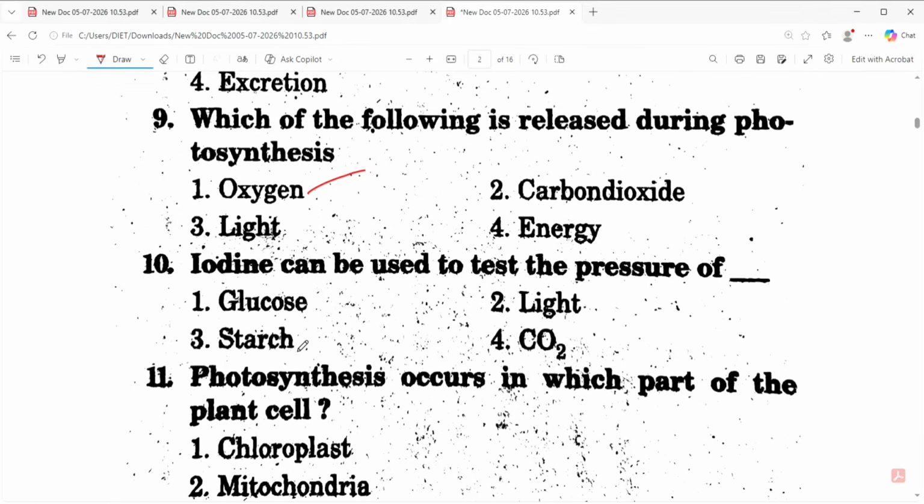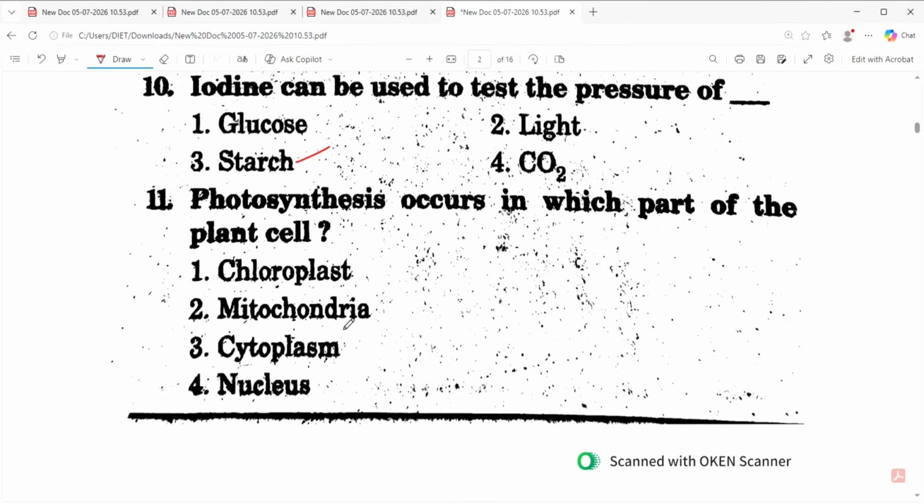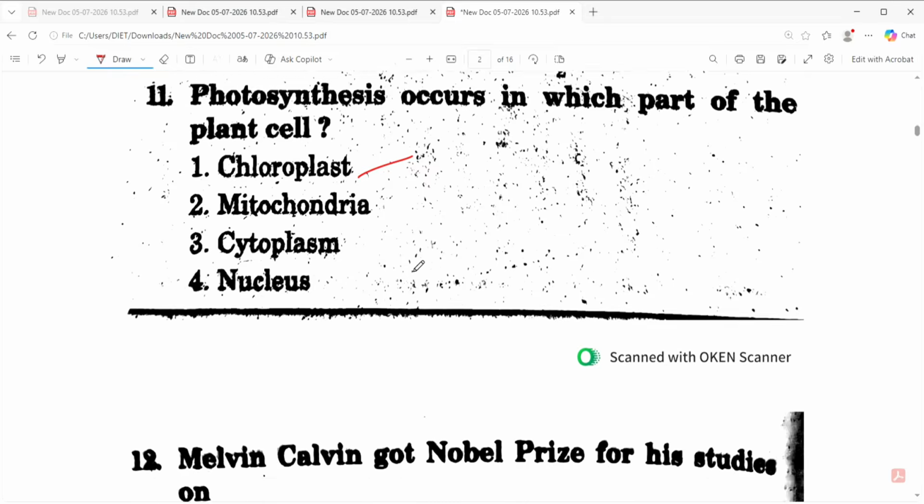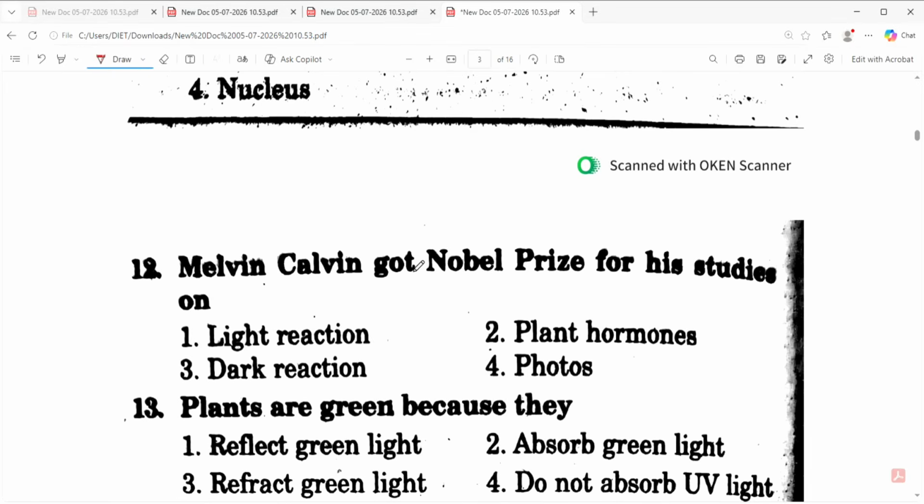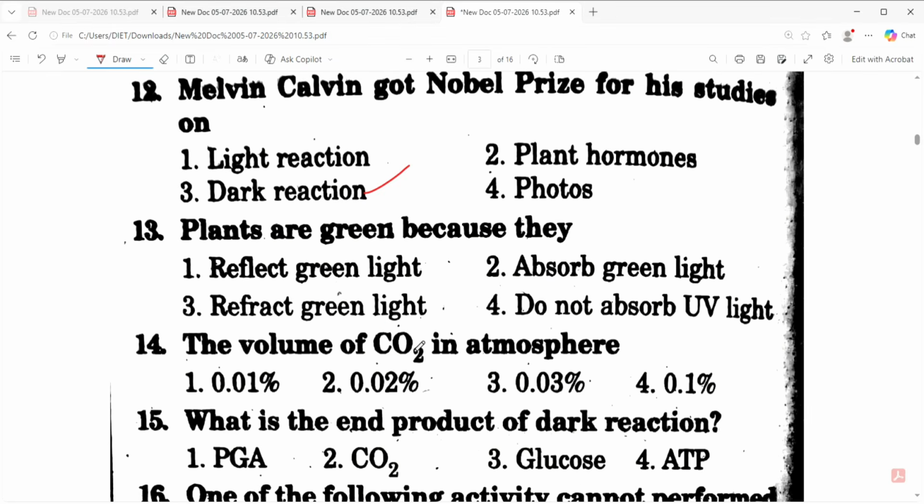Iodine can be used to test the presence of starch. Tenth: photosynthesis occurs in which part of the plant cell? Those who have studied up to 10th class will know that it is chloroplast. Melvin Calvin got the Nobel Prize for his studies on the dark reaction. In photosynthesis we have light reaction and dark reaction. Plants are green because they reflect, absorb, refract, or do not observe. The answer, 13th, is reflect green light.